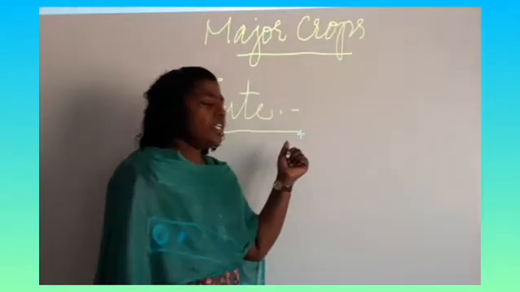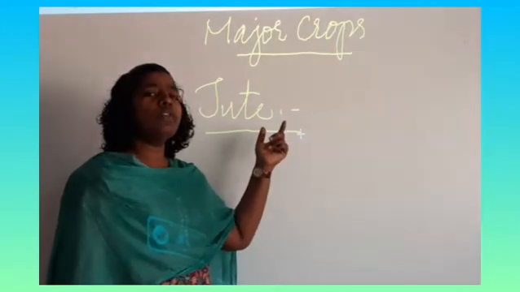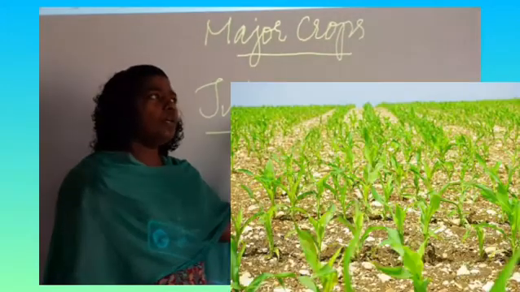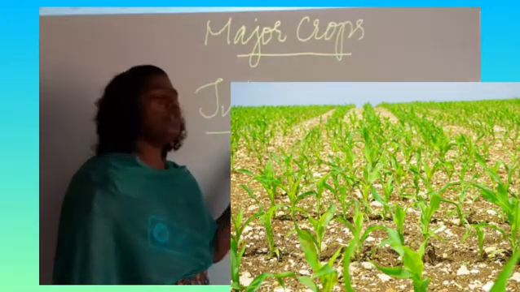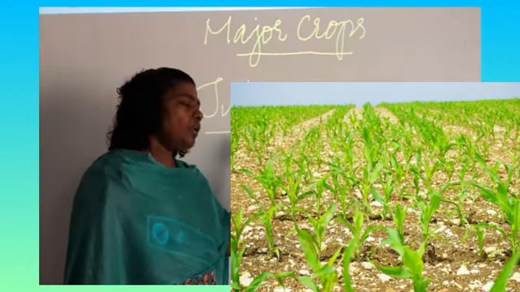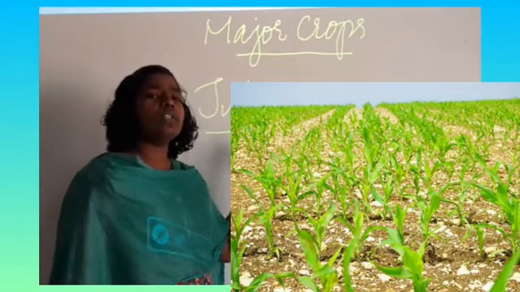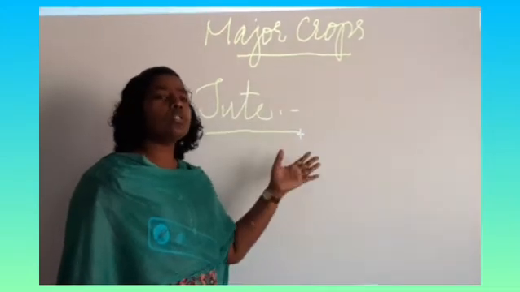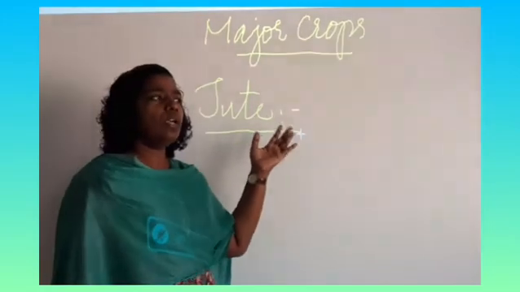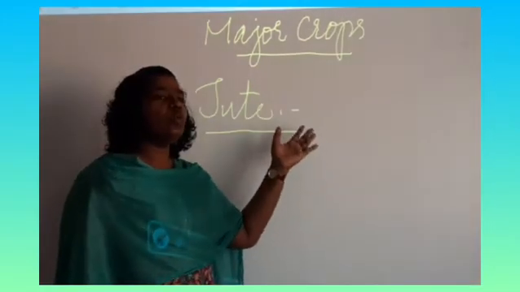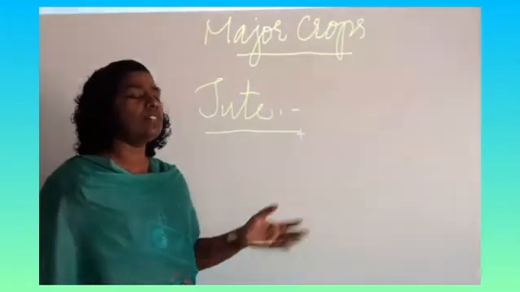And next, when we see jute, it is a vegetable fiber. Jute is one of the vegetable fibers. The long fibers are taken out from the jute plant. Jute is not new for us. It has been used by the people of India from 800 BCE, by Indians, Egyptians, and the people from Middle East countries.